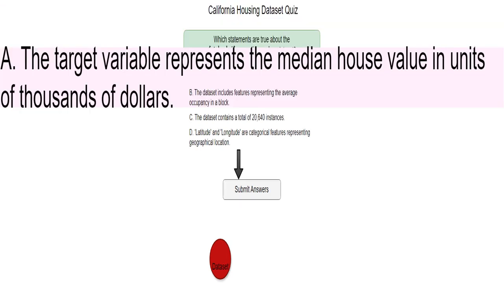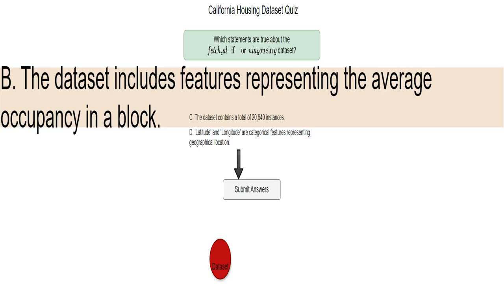This statement claims that the main variable we are trying to predict, the target variable, is the median house price, measured in thousands of dollars. We need to verify if this is correct using the dataset's documentation. This statement says that the dataset directly provides average occupancy per block as a feature. I will need to check the dataset's features to determine if this is true or if I need to calculate it from other available data.